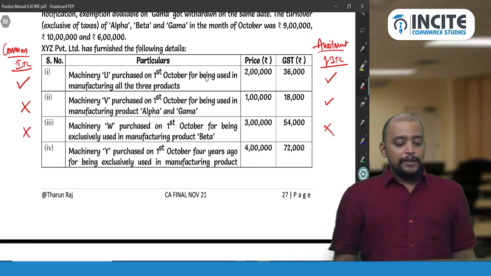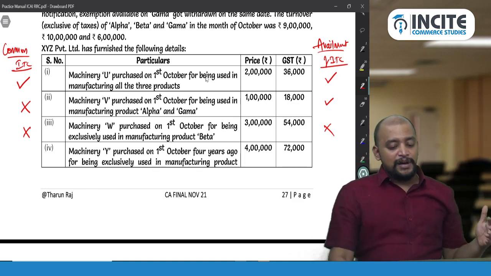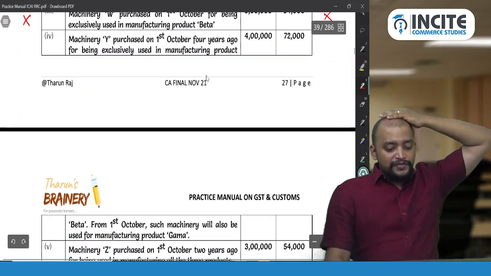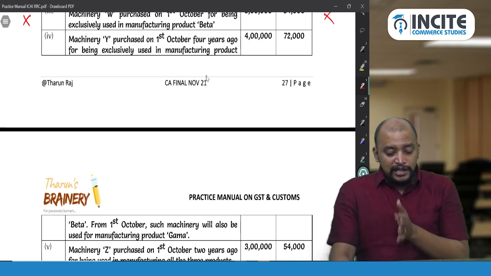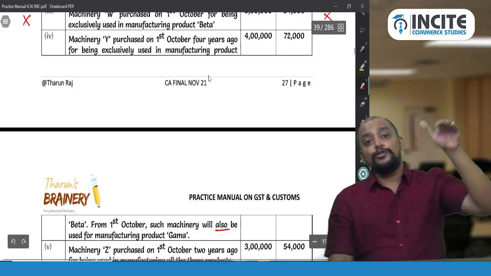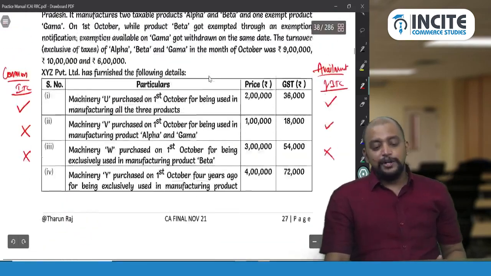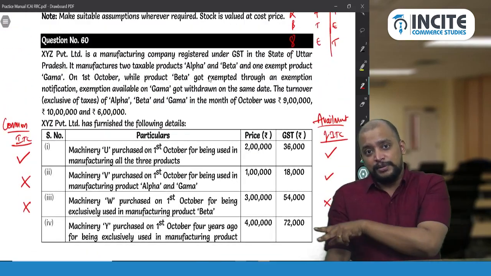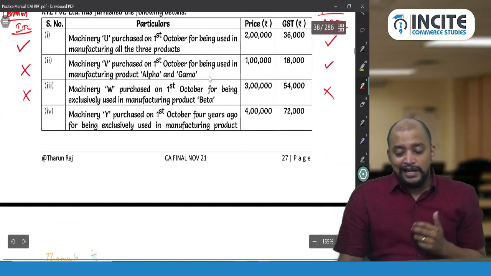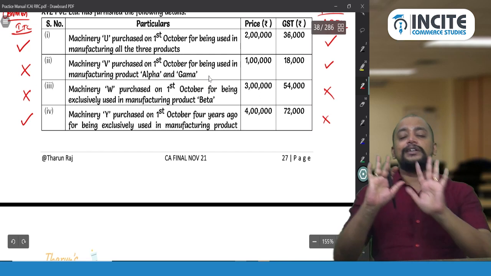Machinery Y purchased on 1st October 4 years ago for being exclusively used in manufacture of product beta. 4 years ago beta was taxable, so it was exclusively used for taxable. From 1st October this month it is used for manufacturing gamma also, so for both taxable as well as exempted. Because beta is now exempted and gamma is taxable, it is used for both, so again it is a common ITC. Whether we need to avail ITC? No, we would have already taken it at the time of purchase itself. Just taking it into the common credit is sufficient.